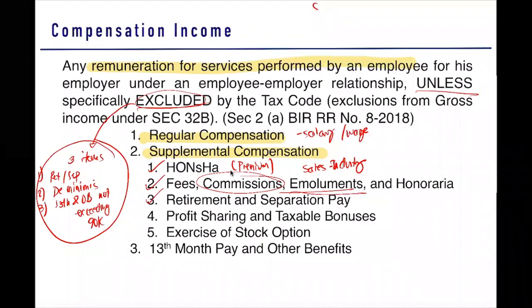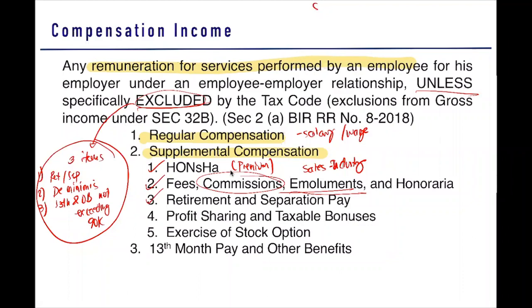A separation pay is just a termination of your employment with one company, and normally in your termination, you are provided for a pay. We call that separation pay or termination pay. So umalis ka lang, so baka nag-resign ka or anumang rason, binayaran ka, ang tawag doon ay separation pay. So these retirements and separation pays are still part of your compensation income. Next, we have your profit sharing and taxable bonuses.